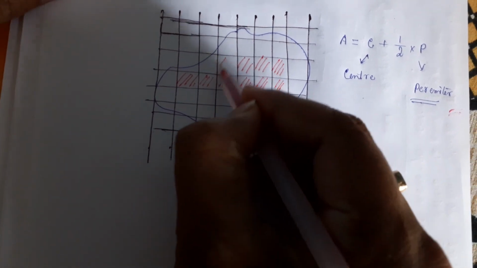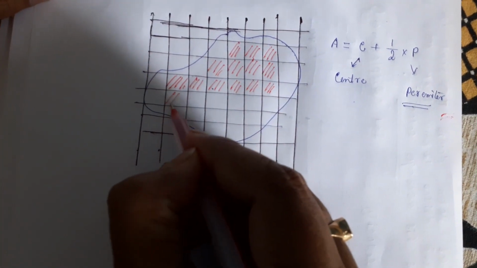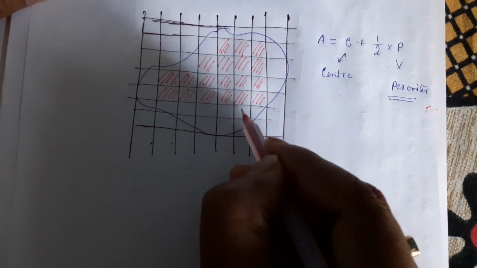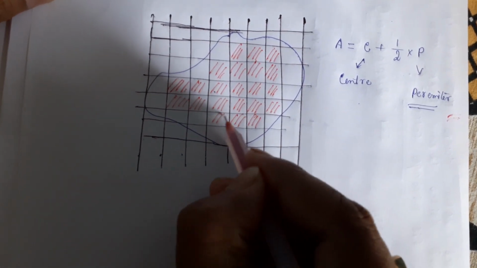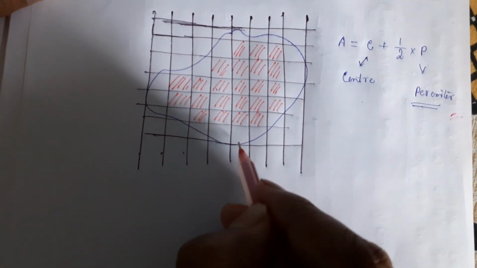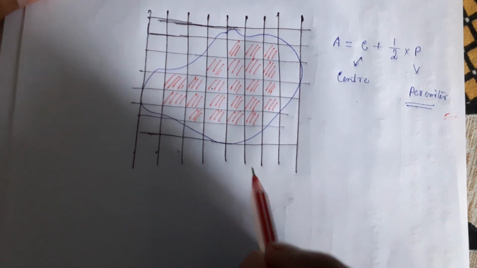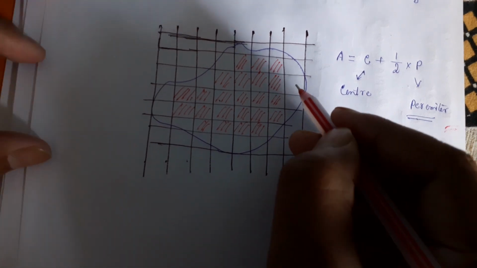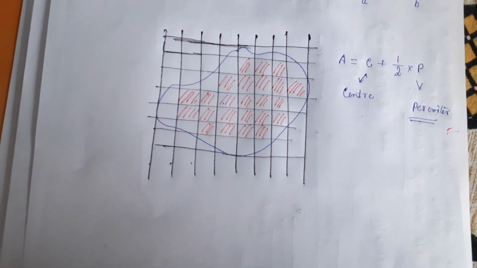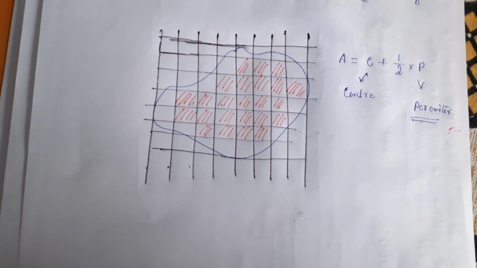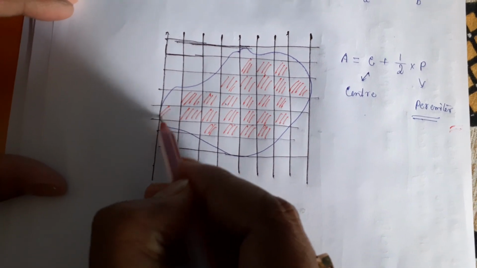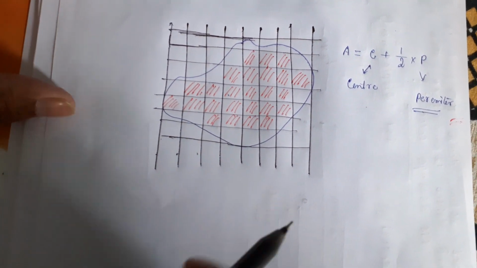You just see these are the complete. You can easily calculate. This is one complete square. This is also one complete square. Here one complete square. This one also. This one also. This one. This one also. Here also. This one also. Next. So these many complete squares we are getting here. This is also one complete square. Here also one complete square. Okay, now by black pen we are marking the incomplete.